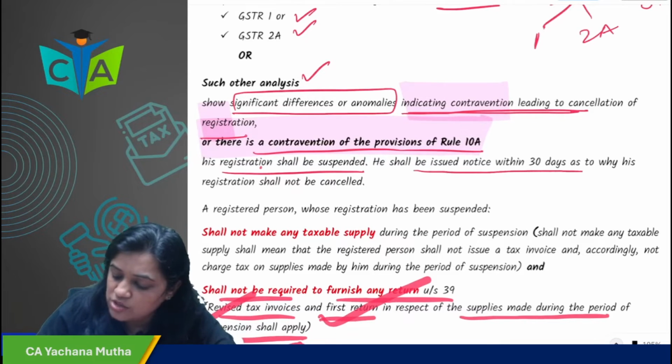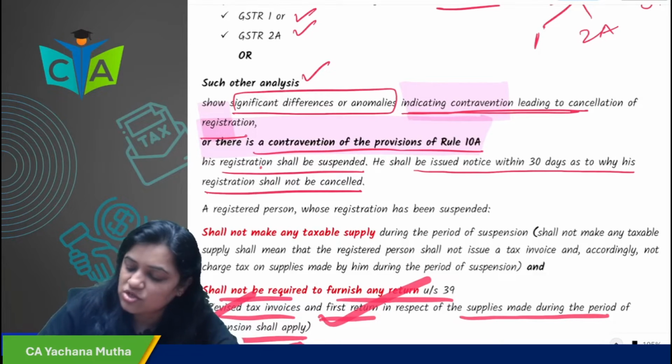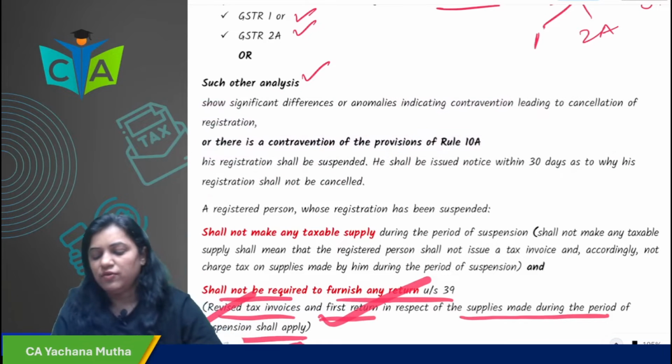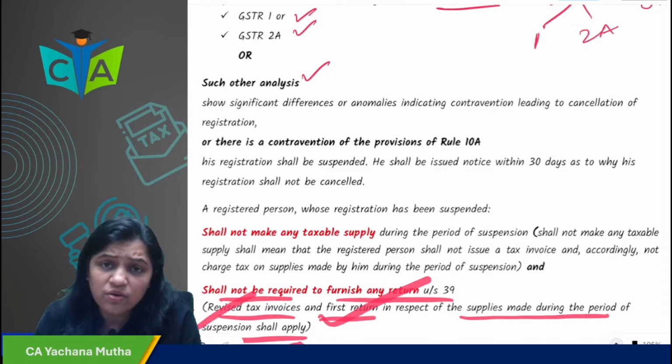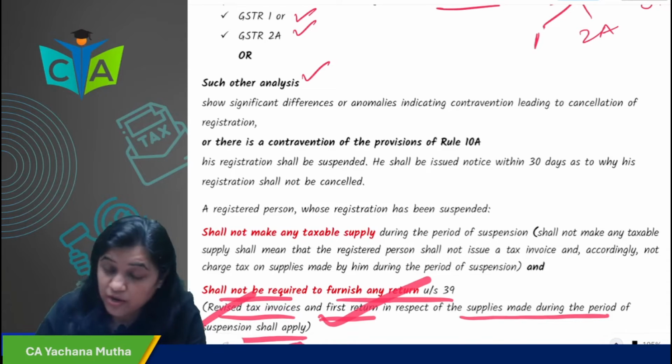He shall be issued a notice within 30 days as to why registration should not be cancelled. So the officer will suspend his registration and issue a notice asking why the registration should not be cancelled.